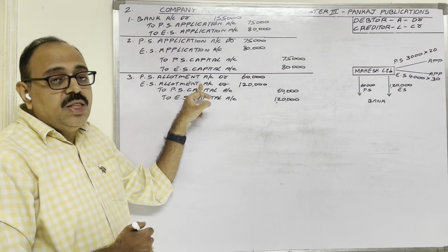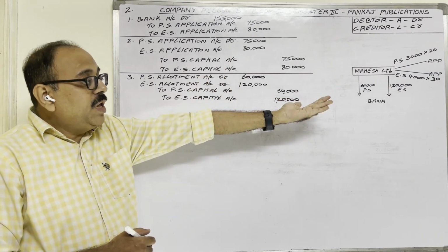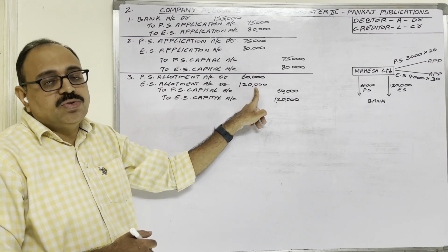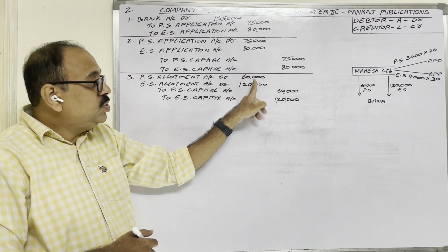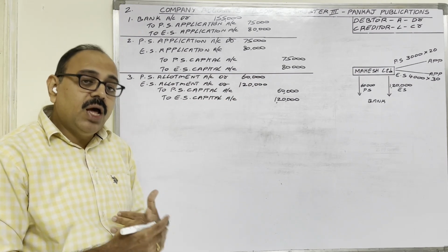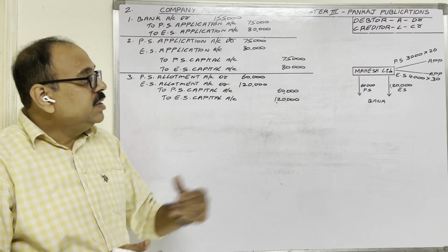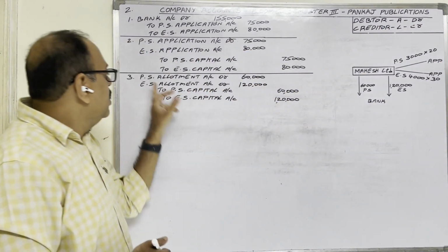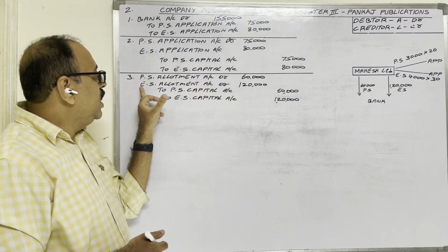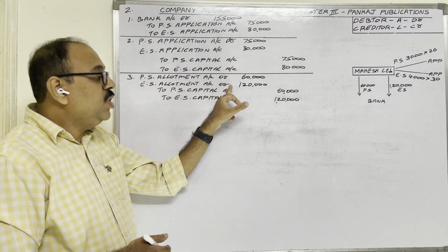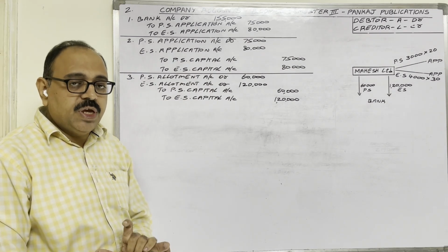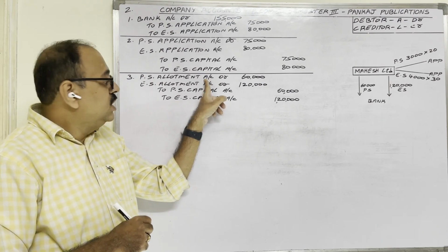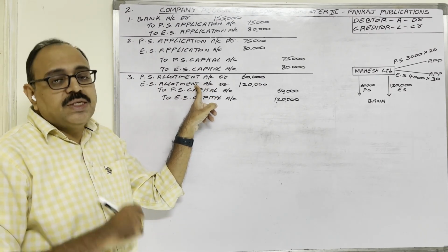Because we are writing in the books that from applicants we should receive 60,000 and 1,20,000 rupees. So for these two amounts, applicants are debtors to us. Debtor is an asset. Asset shows a debit balance. Therefore, preference share allotment account and equity share allotment account, these two accounts are debited. Actually speaking, here we should debit preference share applicants accounts and equity share applicants accounts.